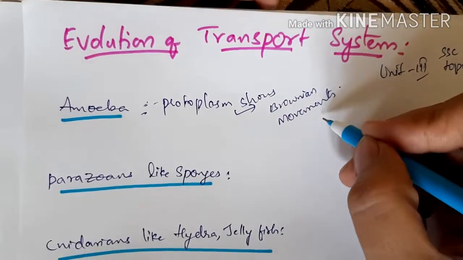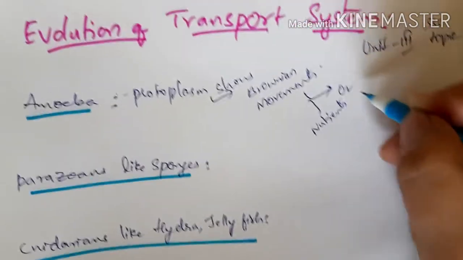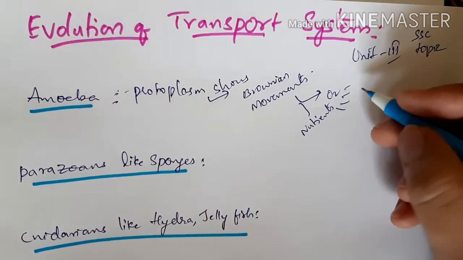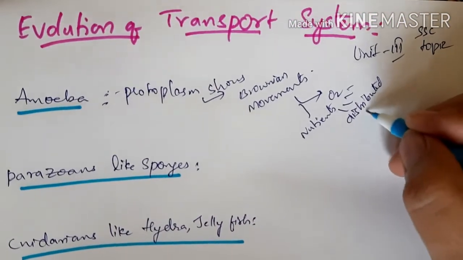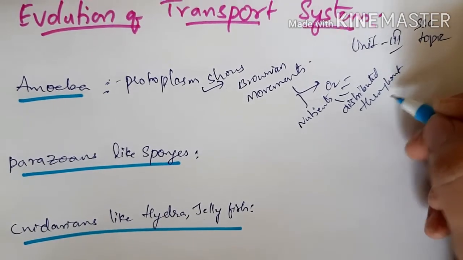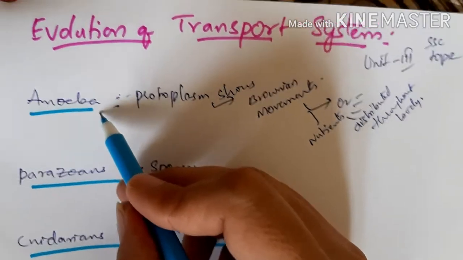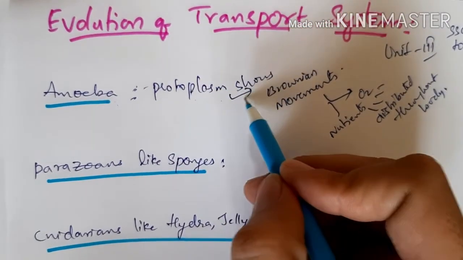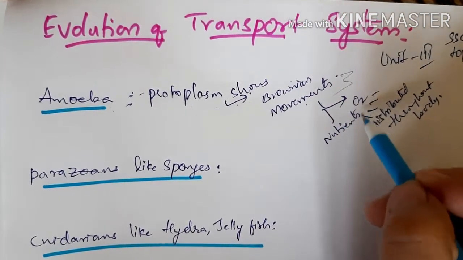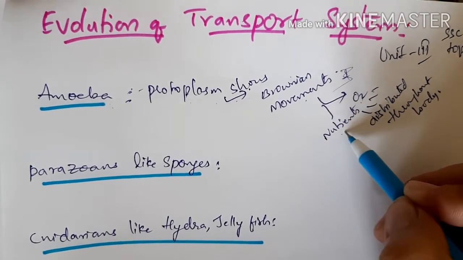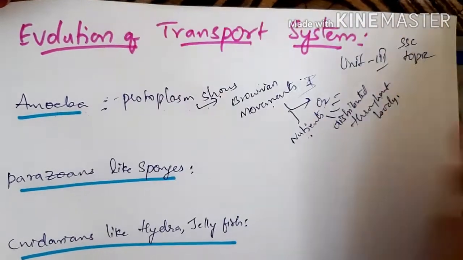With the help of these movements, nutrients and oxygen are circulated to different parts of the body, distributed throughout the body of amoeba. What we have learned about amoeba: it is a unicellular organism, and its protoplasm shows natural movement called Brownian movement, with the help of which oxygen and nutrients are transported and distributed throughout the body. This is about amoeba.